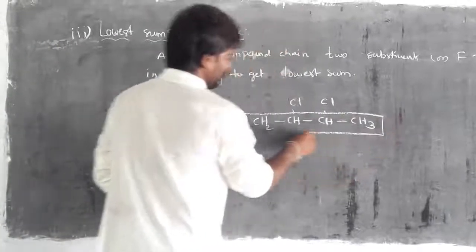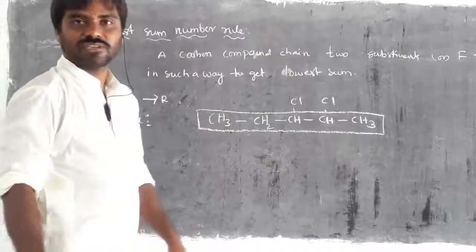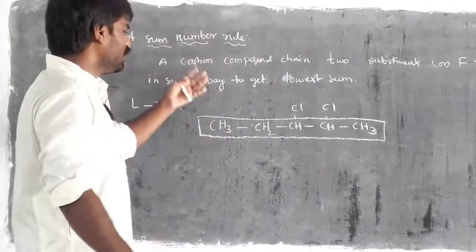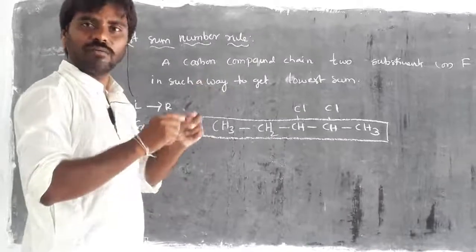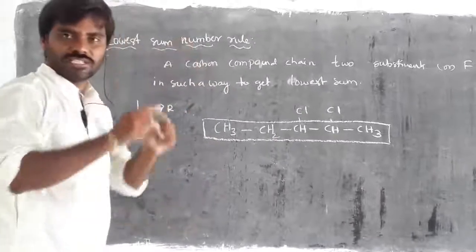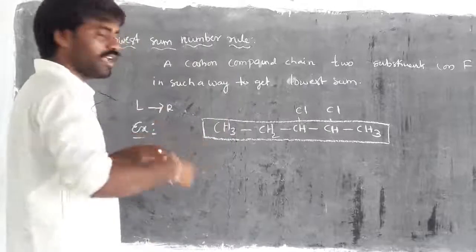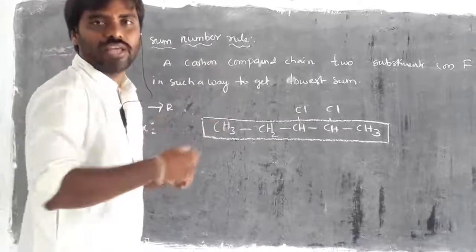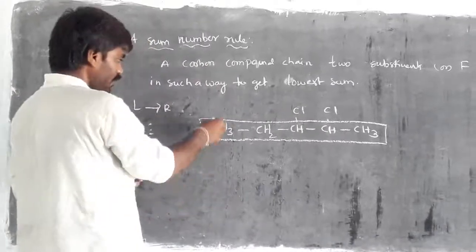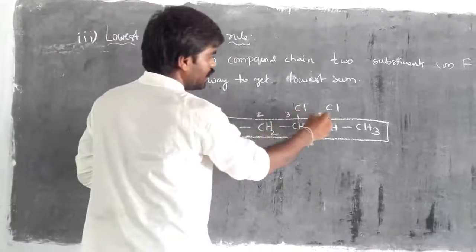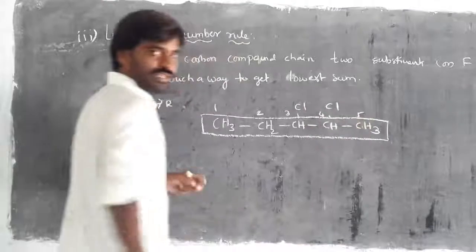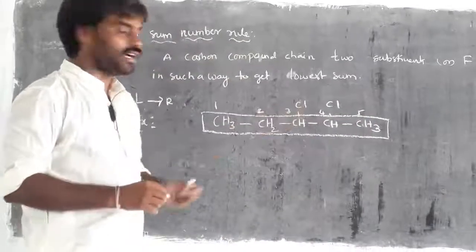Till now we discussed only numbering and selecting the parent chain, but this time we give a little bit of extra effort. First we give the numbering from left to right: 1, 2, 3, 4, 5. Means in the parent chain we can see 5 carbons.